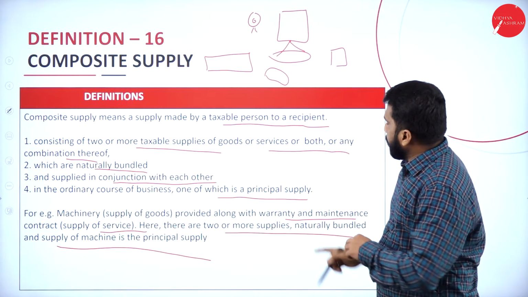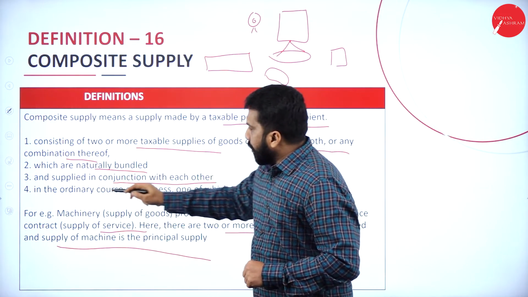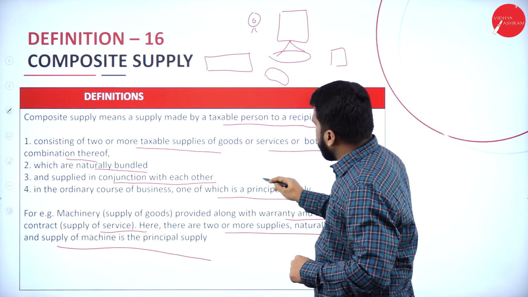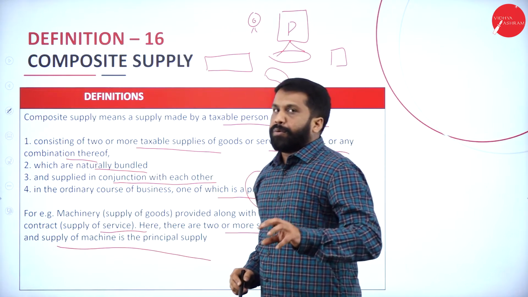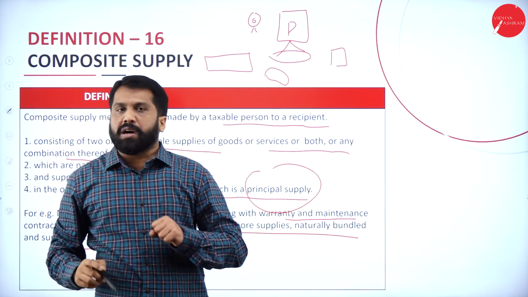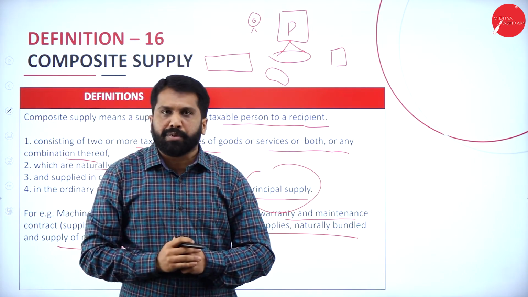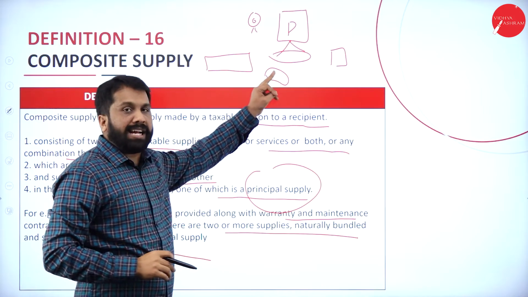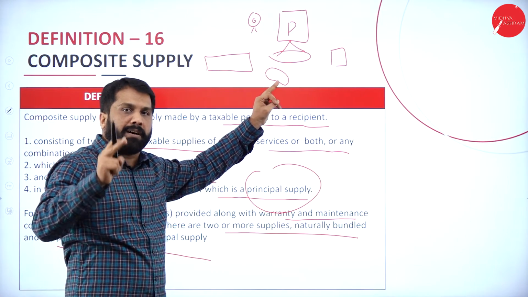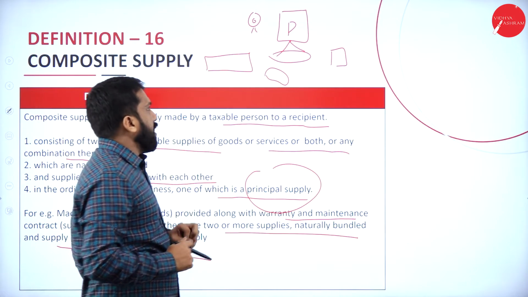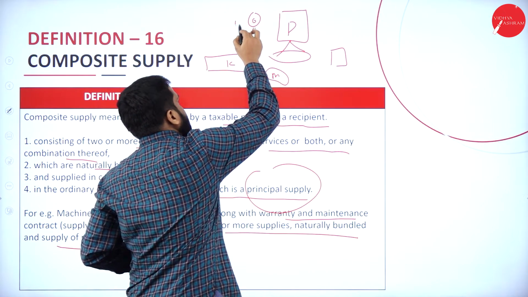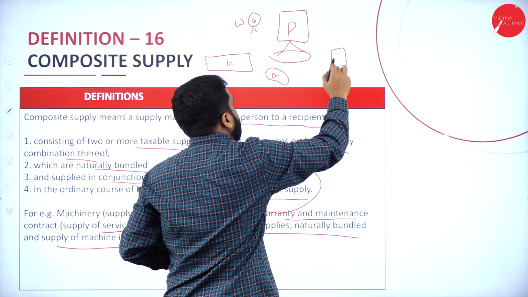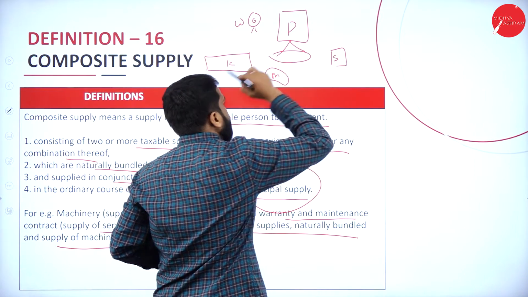Now, in this, they have mentioned in the ordinary course of business, one of which is a principal supply. What is the main thing you are buying? You are buying a desktop computer. This we call principal supply. Hope you are clear. Yes. Along with this, we are purchasing keyboard, mouse, webcam, and speaker.